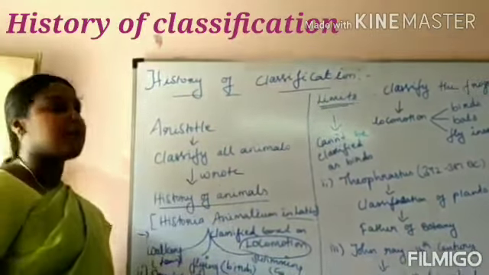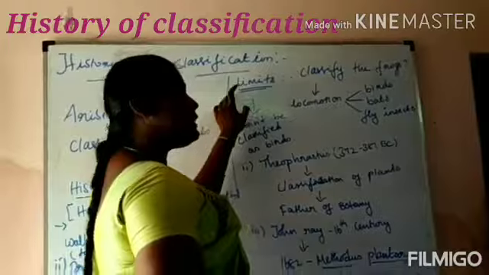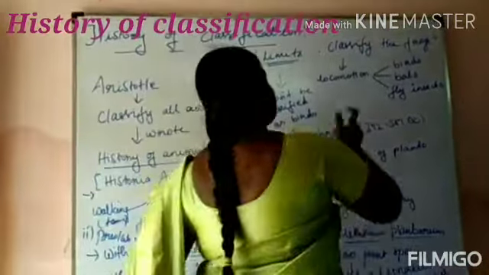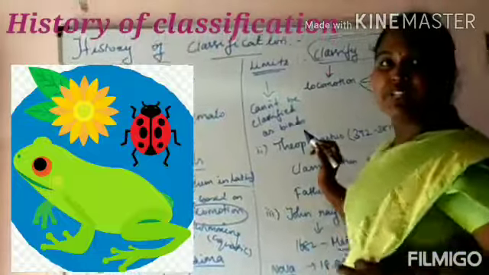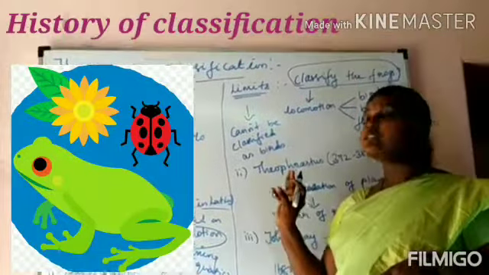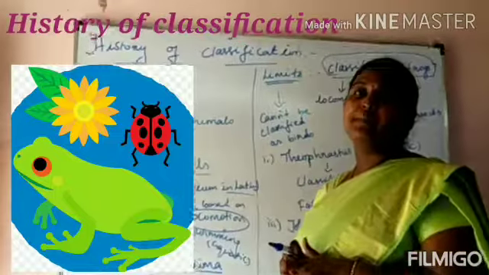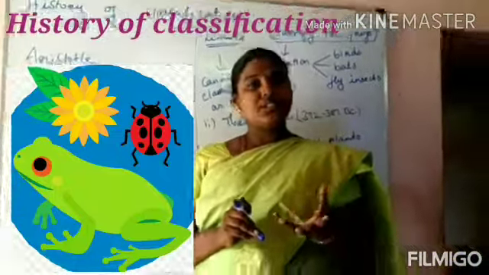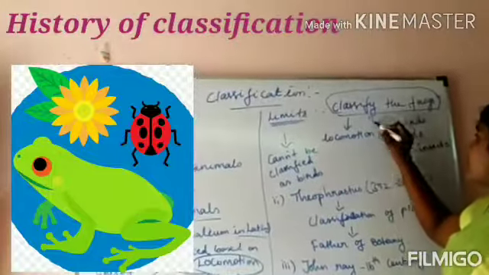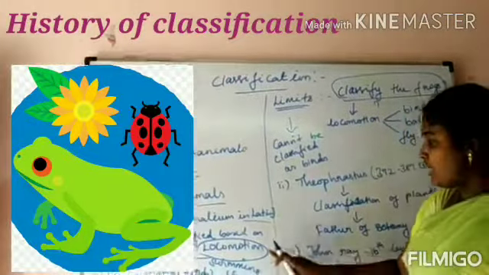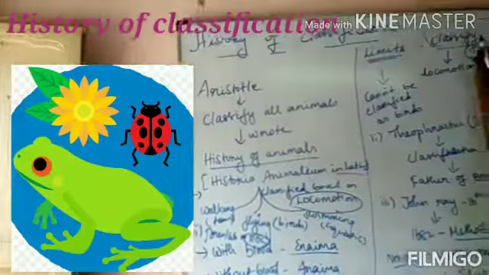Can you understand? But there are some limitations in Aristotle's classification. What are the limitations? The first question is how to classify frogs. There is a problem in Aristotle's classification here. A frog is an amphibian, and amphibians are both terrestrial and aquatic organisms. So in classifying organisms based on locomotion, is it terrestrial or aquatic? That question arises. That is the first limitation.